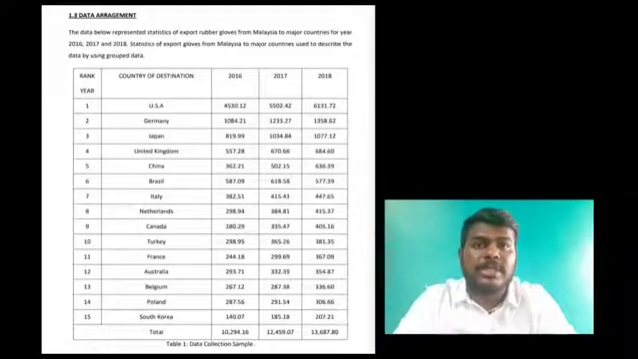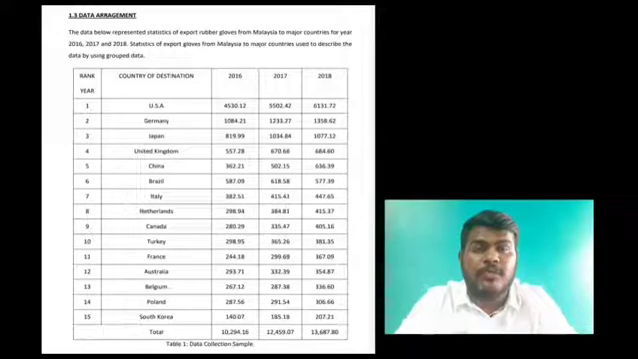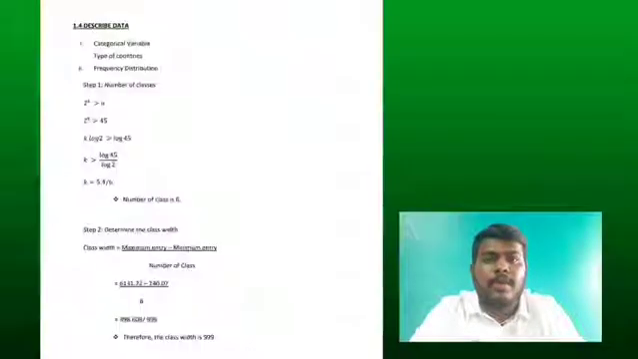Now I am going to present 1.3, data arrangement. Table 1 represents the statistics of export of rubber gloves from Malaysia to major countries for the years 2016, 2017 and 2018. The statistics of export of gloves from Malaysia to major countries are used to describe the data using grouped data. In 1.4, we describe the data, categorical variables in type of countries.